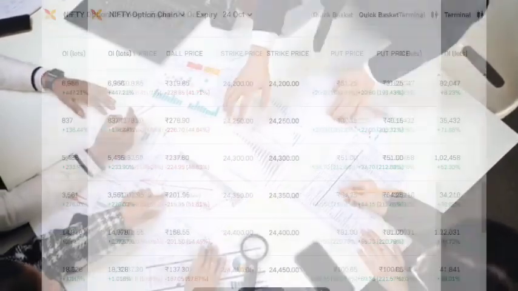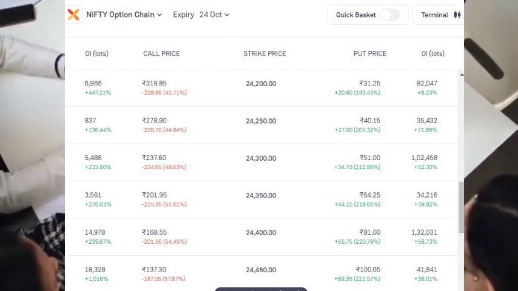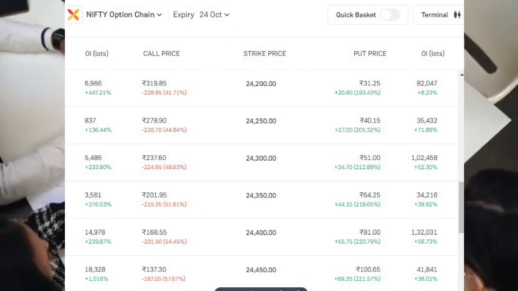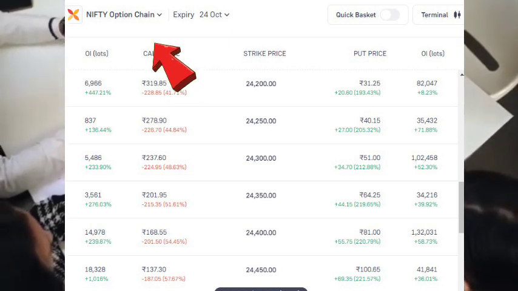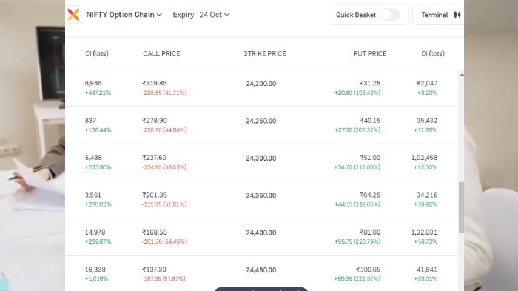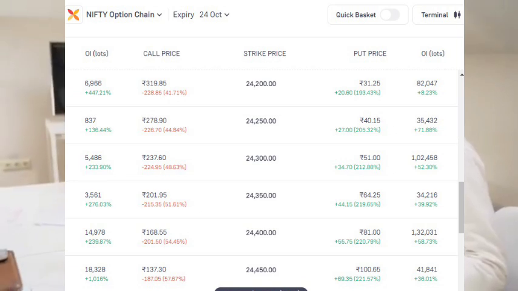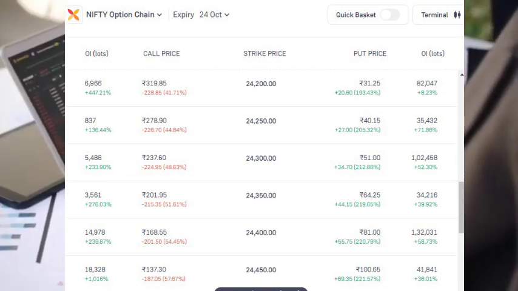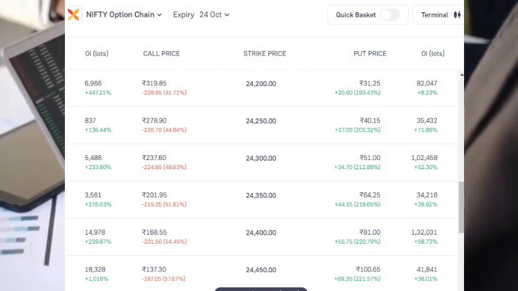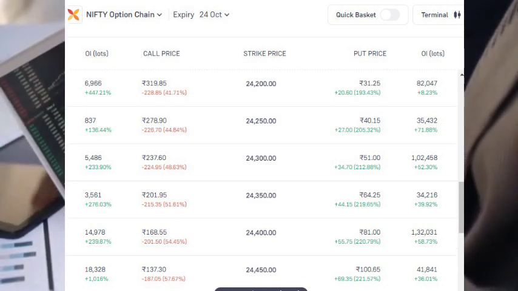For example, the image shown on screen is the strike prices of the Nifty 50 index, which shows the put and call price of every strike price with a difference of 50 points. The left side shows call strikes and the right side shows put strikes. Suppose Nifty is trading at 24,300 and the Nifty 50 chart starts moving upward, then call prices will start increasing and put prices will start decreasing. And if Nifty 50 starts falling, then put prices will start increasing and call prices will start decaying fast.